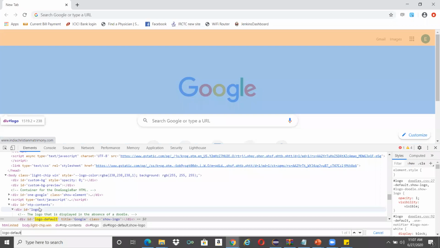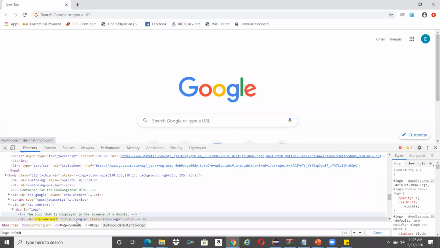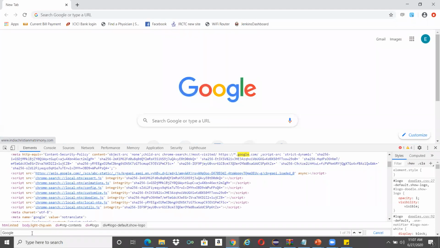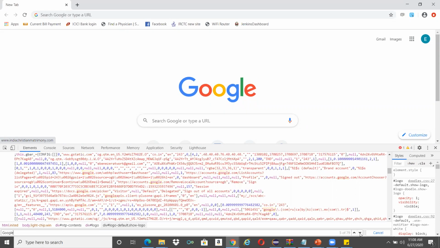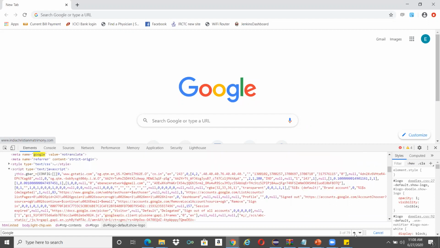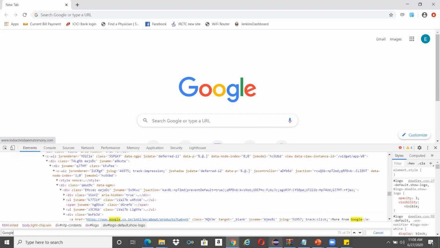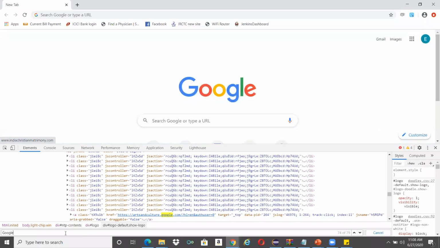Let me take some other value, I'll just take Google and paste it here. How many times is Google there? 1 of 79, so Google appears 79 times. You can use these arrow marks to navigate through them. So like that, we want a unique attribute.